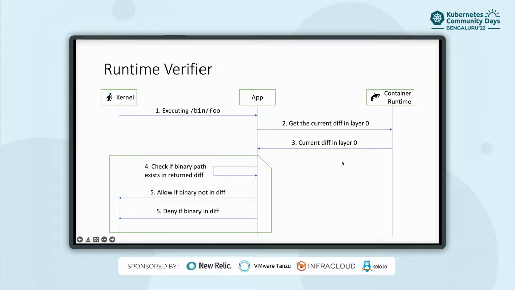Once we get that, we can make a decision on whether that binary binfoo exists in the diff. If it exists in the diff, that means it was modified, so we deny it, and we allow it if the binary path doesn't exist in the diff. Plain and simple like that. So this is one model of enforcing it.